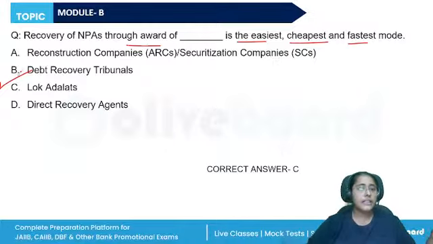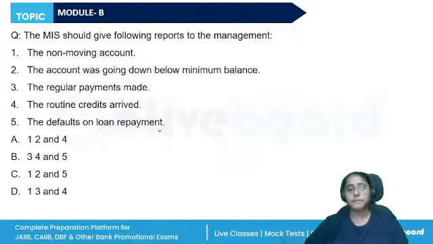The National Legal Services Authority, the Legal Services Authority of the state, District Legal Services Authority, and the Taluk Legal Services Committee under the Legal Services Authorities Act of 1987. The MIS should give following reports to the management.